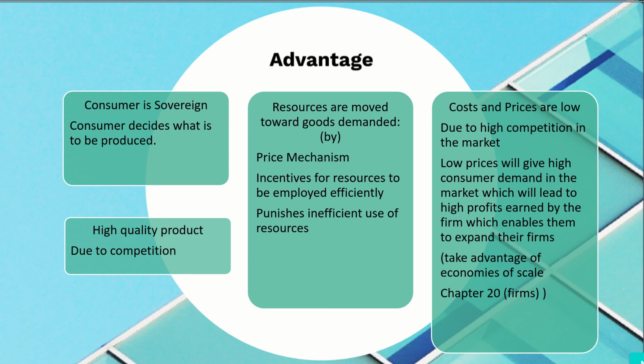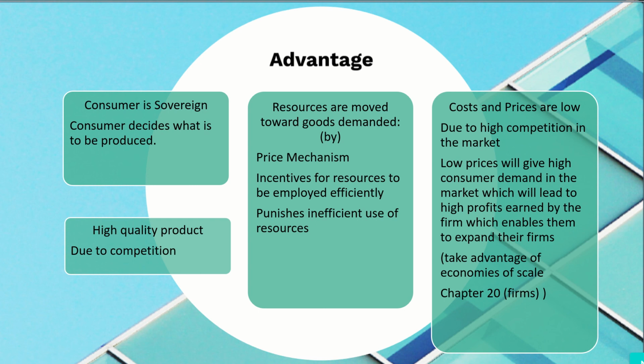High quality products due to competition, of course. Like I told you for price, the same thing happens as a positive effect for quality. Resources are moved towards goods demanded by the price mechanism. Incentives for resources to be employed efficiently, and it punishes inefficient use of resources. So this is the carrot and stick theory. This makes the market more efficient. So they are talking about an efficient market.